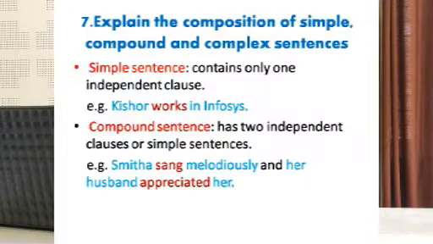And then coming to the compound sentence. Compound means two sentences are linked or joined together. These two sentences are actually independent sentences, but we are joining them with maybe and or but. You can see in the example, Smita sang melodiously and her husband appreciated her. So the first one is Smita sang melodiously, that is an independent clause, and her husband appreciated her, that is also an independent clause. So both these independent clauses are joined together by and.